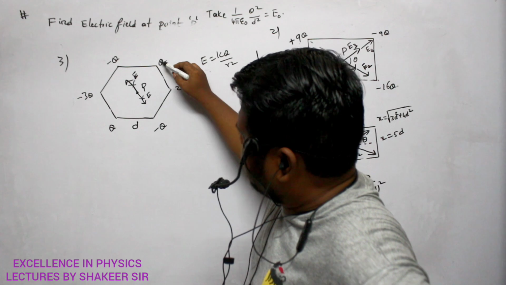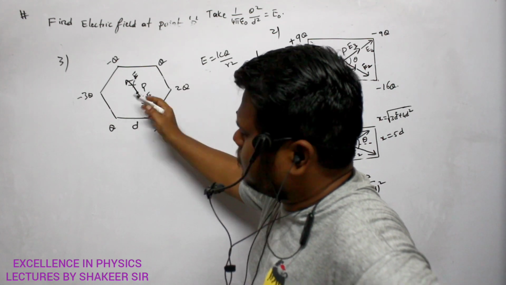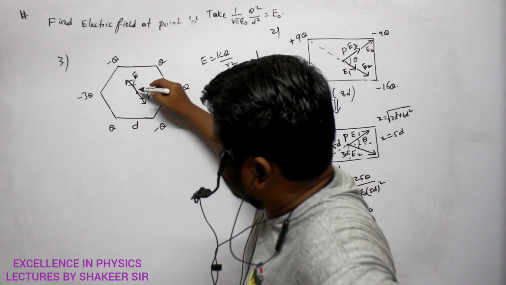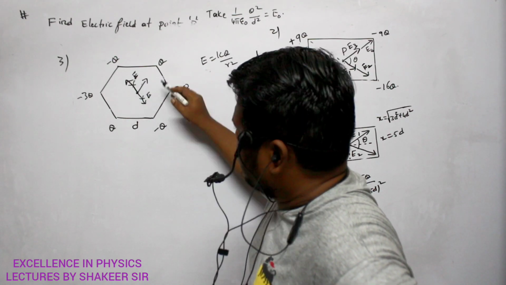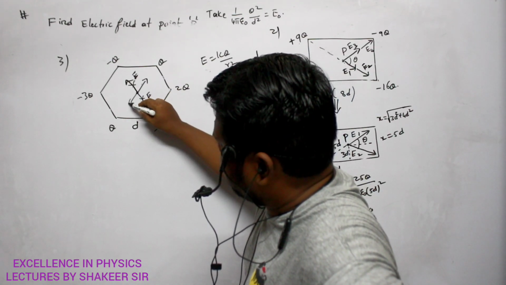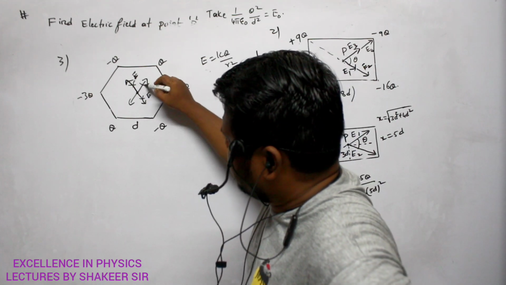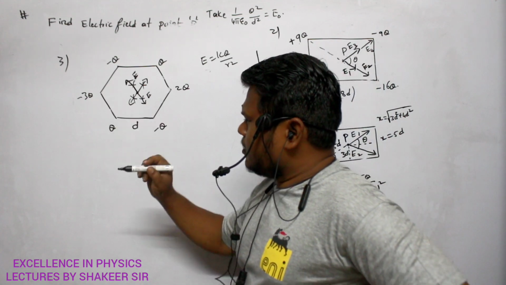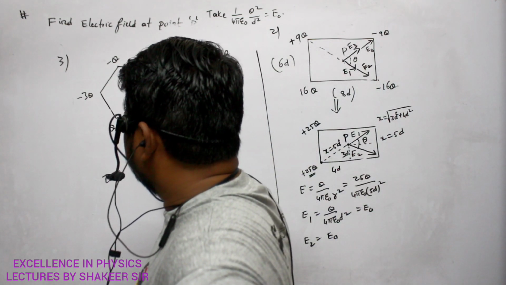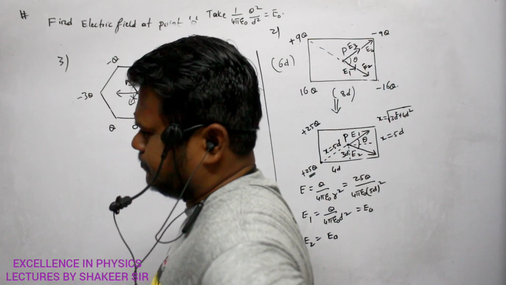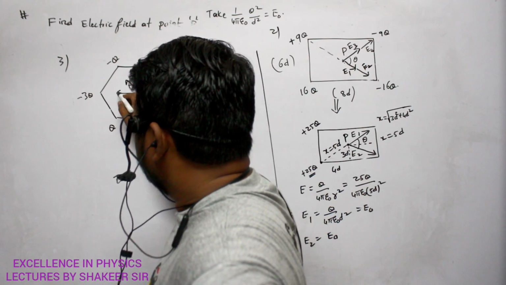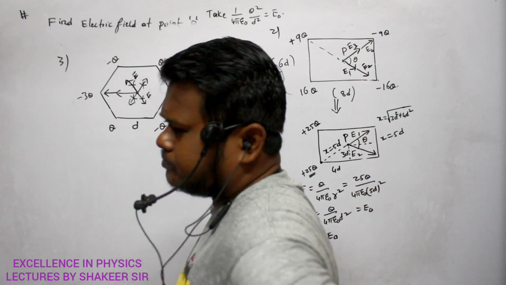Now similarly, the electric field due to this plus q and plus q also will get cancelled. Due to this plus q, the direction of electric field will be in this direction. And due to this plus q, the direction of electric field will be in this direction. So these two electric fields also will get cancelled with each other. Understand? But the electric field due to minus 3q will be in which direction? In this direction. Clear now? And the electric field due to plus 2q is also in the same direction.